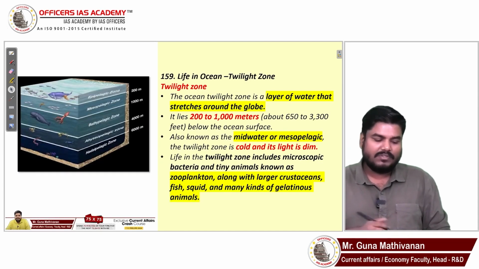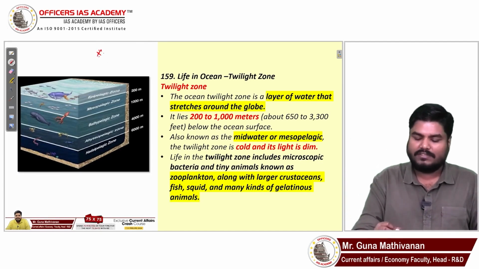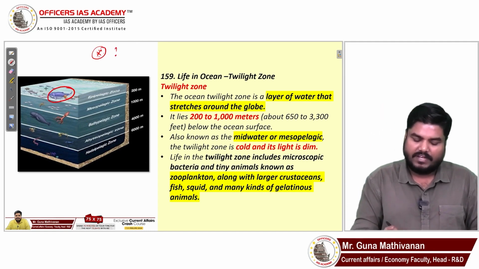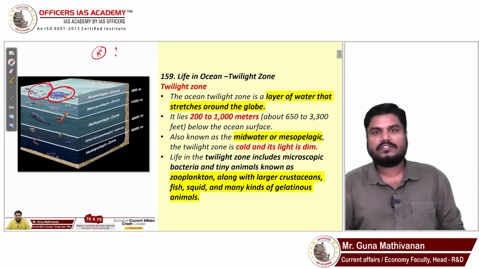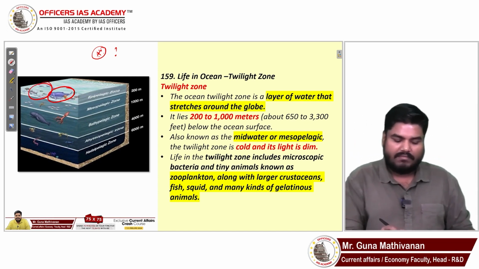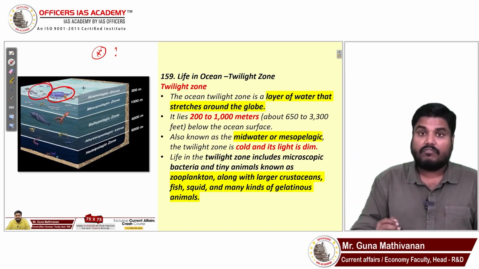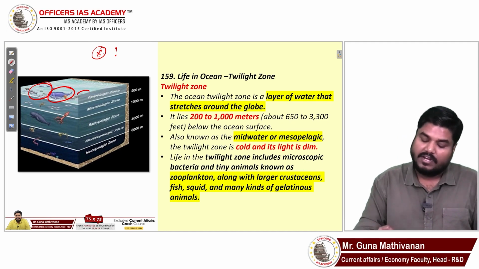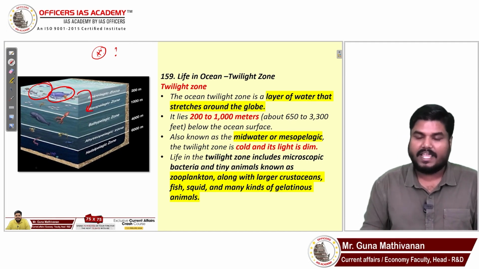Now let's discuss the significance, why this zone is important. These bigger fishes are very important, as they have commercial value. Our fishermen will hunt these fishes. And these fishes, for example whales and sharks, will dive down and eat the organisms in this twilight zone.